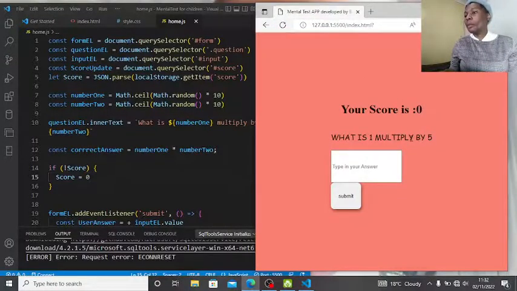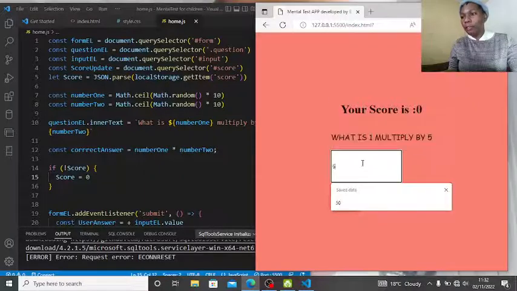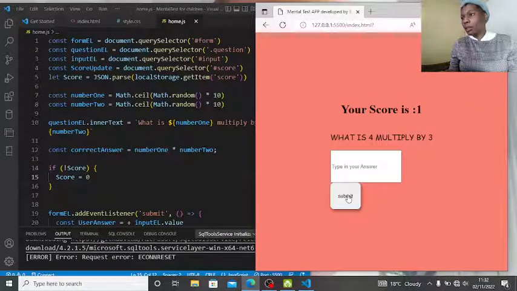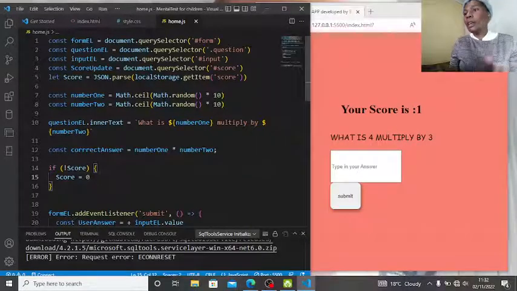Now 1 multiplied by 5. Let us say 5 and 7. Oh man, let's see. 4 multiplied. You keep on getting your answer. This is perfect. Okay, let us upgrade this. I don't know if I could, but it is working fine, guys, and I hope it makes some sense.